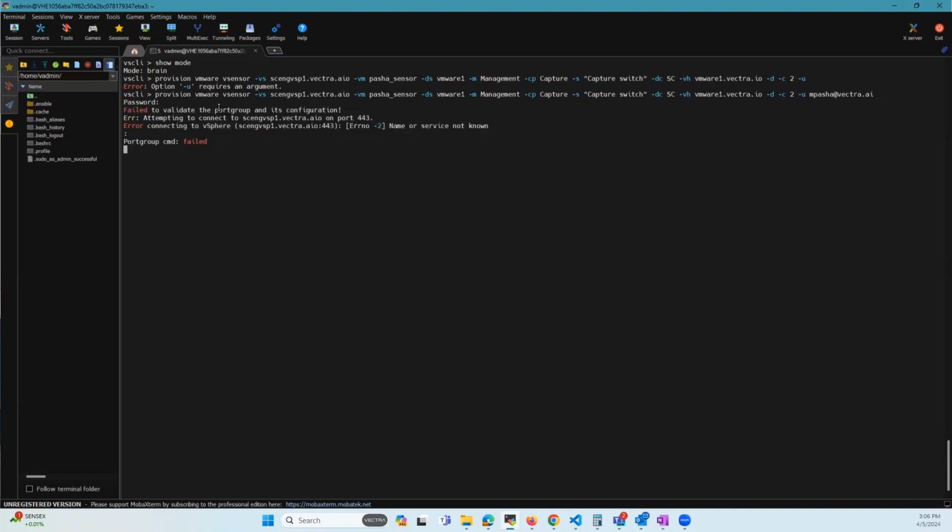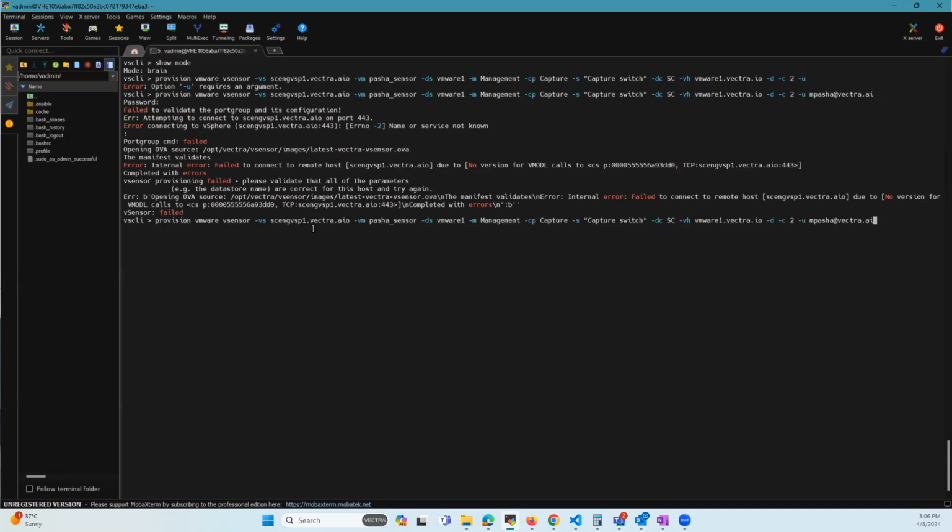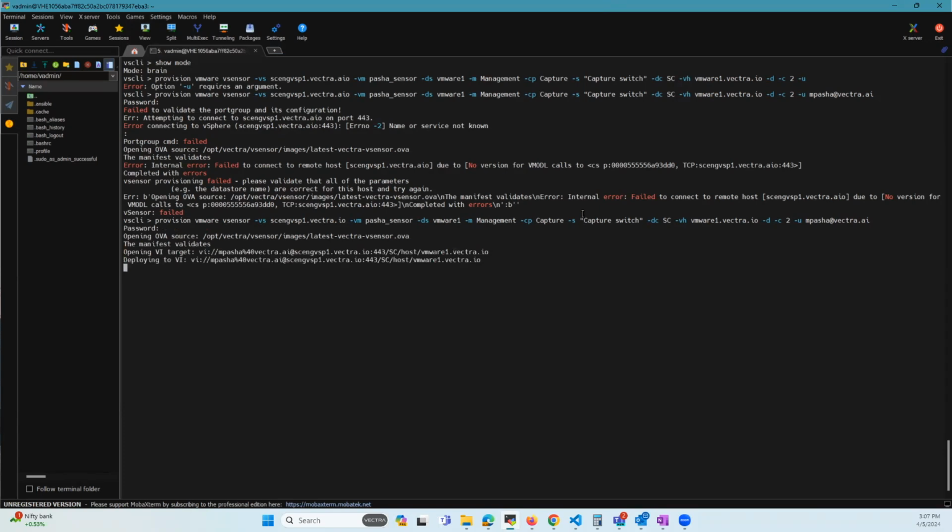We can see that it says failed to validate the port group and its configuration, attempting to connect. Okay, let me review the command. There have been a couple of typos, so let's fix that. As you can see, it has started the deployment. Now I'll pause the video for this to complete, and we'll get back once the provisioning is complete.